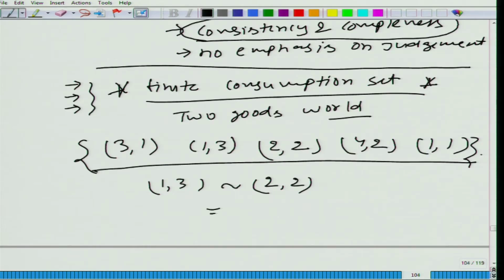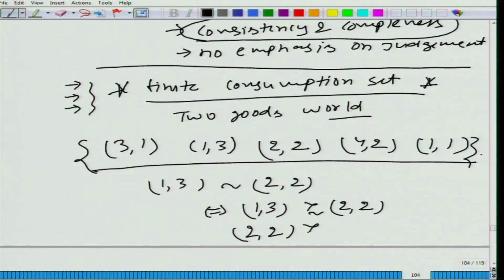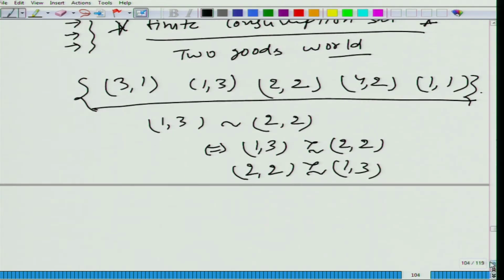What does it mean? That (1,3) is at least as preferred as (2,2), and (2,2) is also at least as preferred as (1,3), leading to the person being indifferent between them.